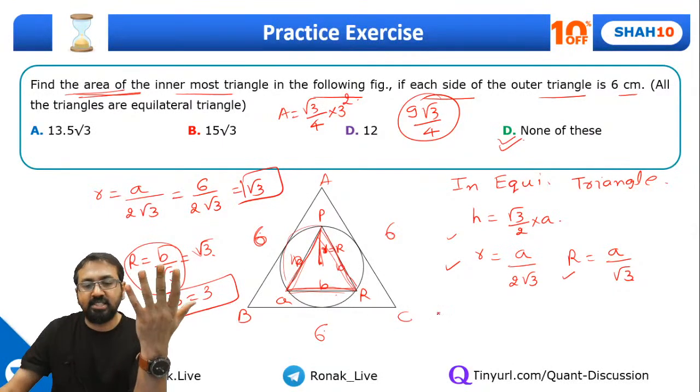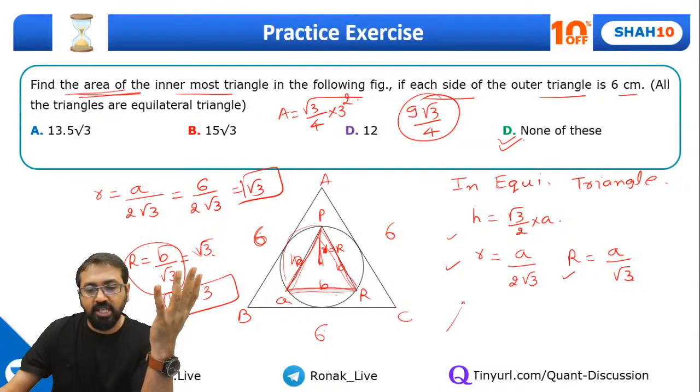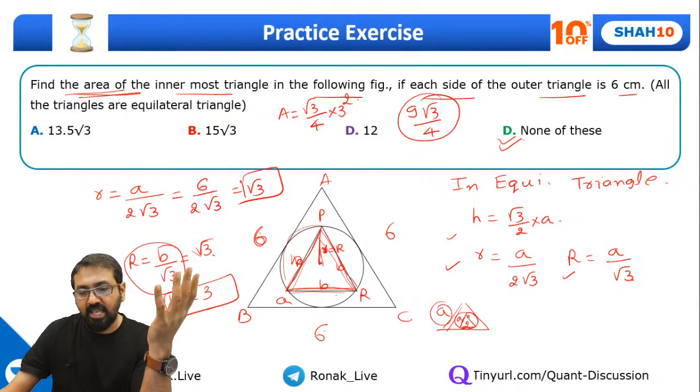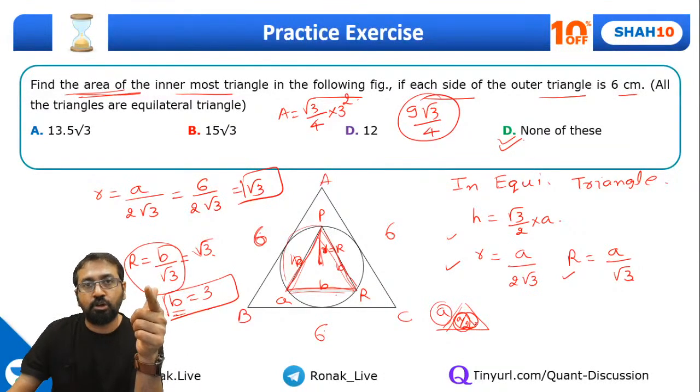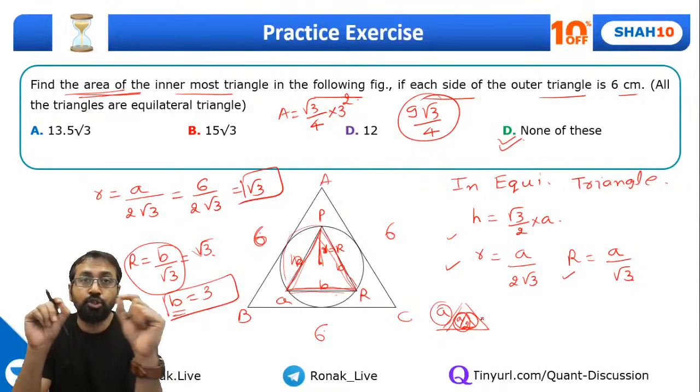In fact, in such a scenario, you can always remember, whenever you take a triangle, and if you draw a circle, and again if you draw a triangle, the ratio of sides will be 2:1. So if this is A, this will be A by 2. Then further, if you draw a circle and further if you draw a triangle, again it will become half. So it will become A by 4 and so on and so forth. So it will form a geometric progression.